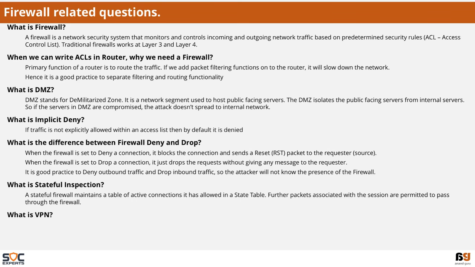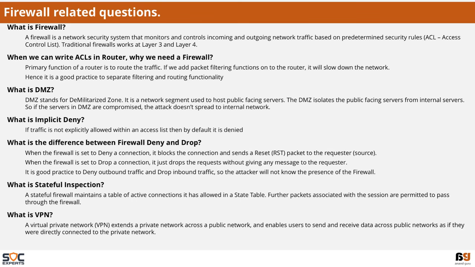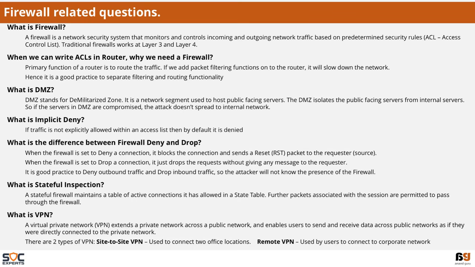What is VPN? VPN stands for Virtual Private Network. It extends a private network across a public network. It enables users to send and receive data over public network as if they were connected directly to the private network. There are two types of VPN: site-to-site VPN, which is used to connect to two different office locations; remote VPN, which is used by the users to connect to the corporate networks.